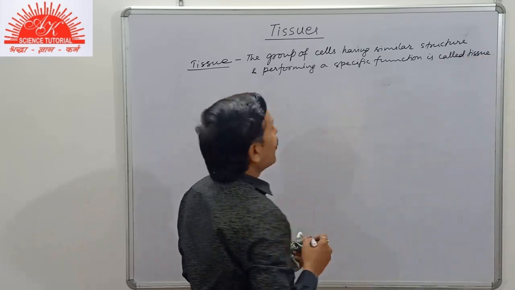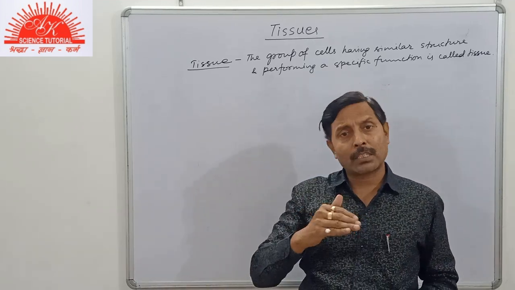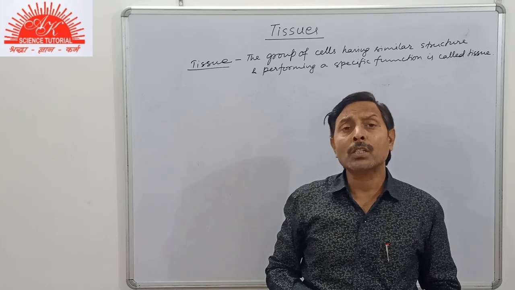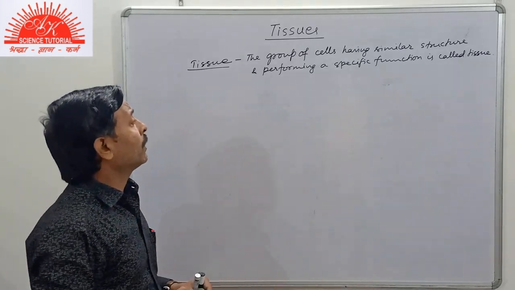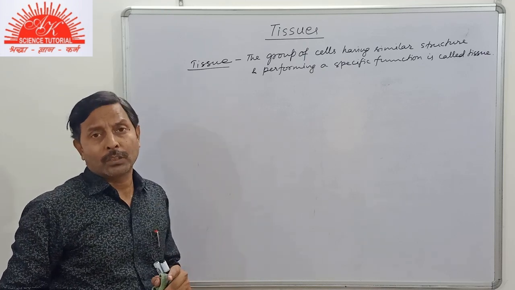Or we say that tissue is the group of similar cells having similar structure and function. So, in a complex organism, the functions are performed and controlled by the tissues.